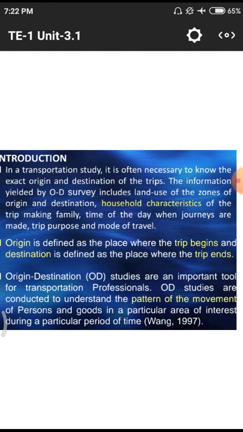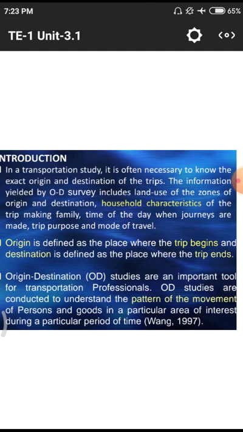For extremely long distances they prefer airways. If they want to go to a far place with a small amount of money, then they prefer waterways, that means ships and other things. Likewise they choose different kinds of transporting mediums, purposes of their journeys and modes of transportation.